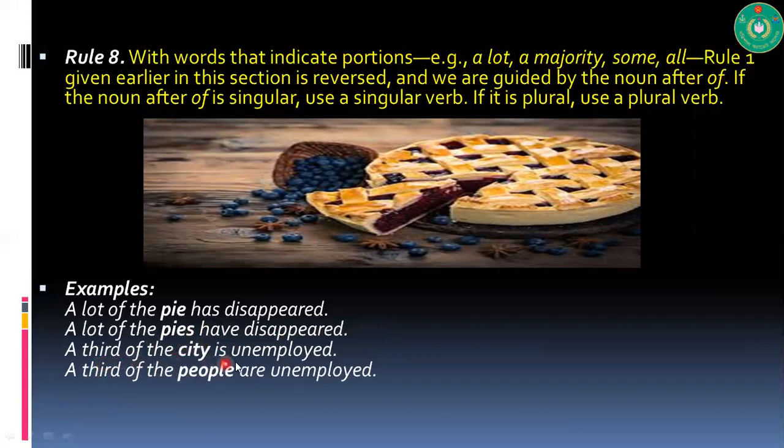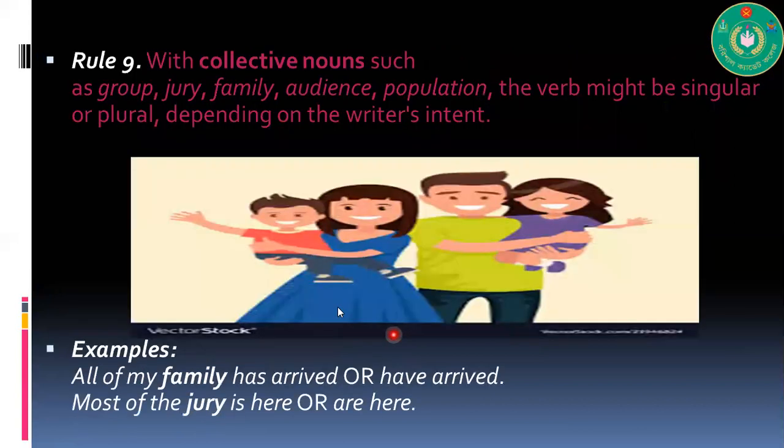A third of the city is unemployed. A third of the people are unemployed. When you have plural after of, then the verb will be plural. Remember that this might create confusion, but actually there is no confusion.